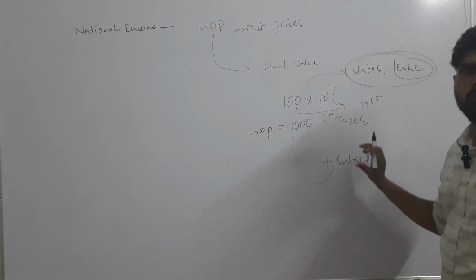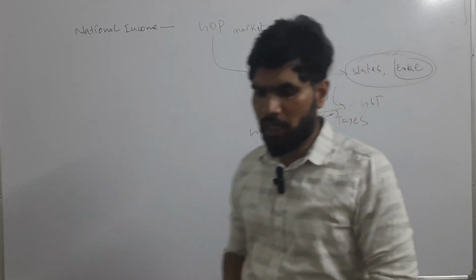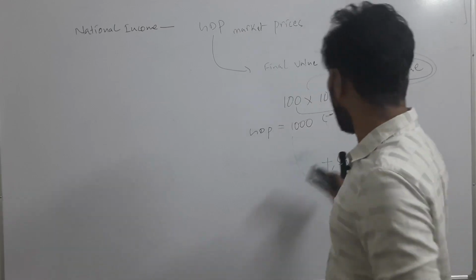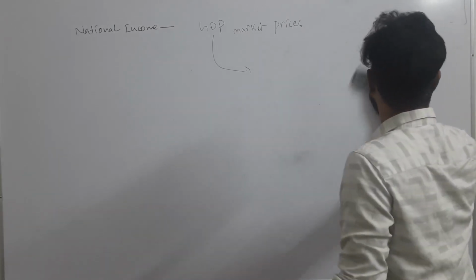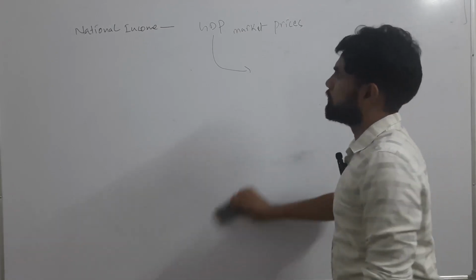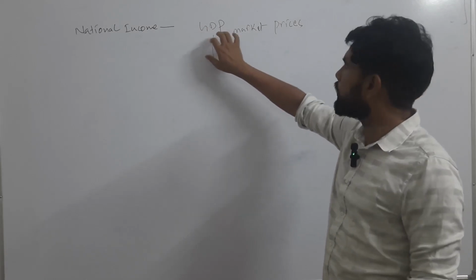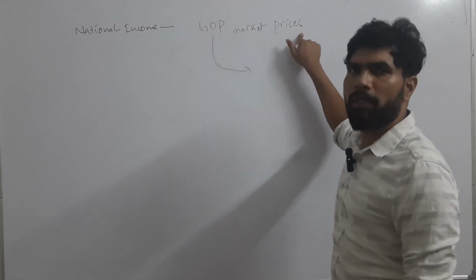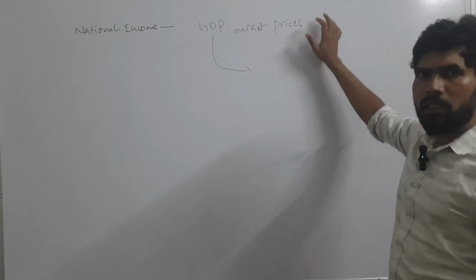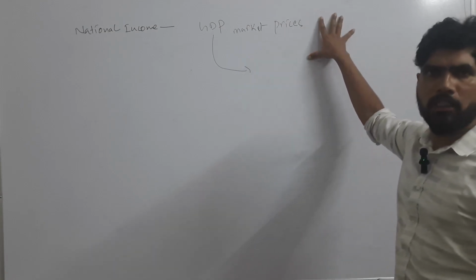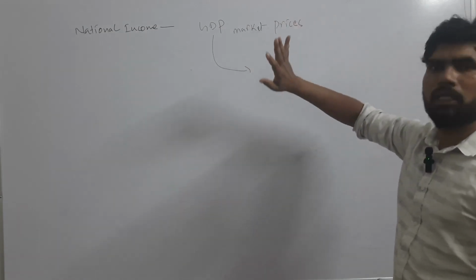So these two factors we have to consider to get to the actual value of goods and services produced in the country. Whatever value we have got through the GDP is known as GDP at market prices, because in market prices all the factors are involved. The government has imposed the taxes, it has given some subsidies, all these are there.